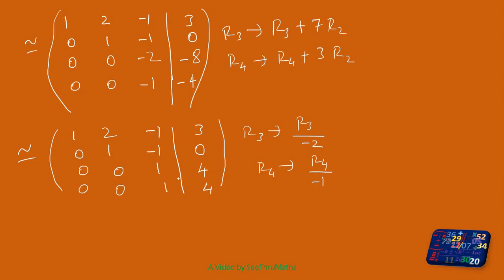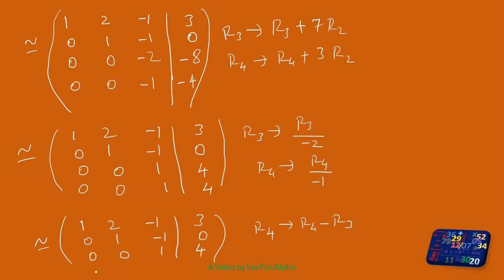See, now both rows are same. So definitely you can cancel any one. How can we cancel? Always we will try to eliminate the last row. So row 4 is replaced by row 4 minus row 3, so that row 4 becomes completely 0. Okay, so what will you get? No change in row 1, row 2, row 3. 1, 2, minus 1, 3. 0, 1, minus 1, 0. 0, 0, 1, 4. The last one, 0, 0, 0, 0.